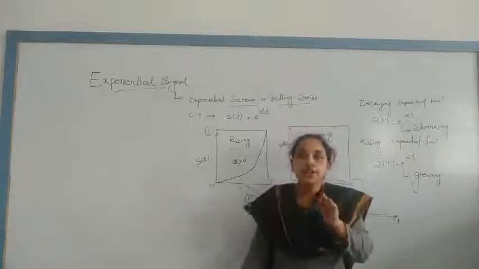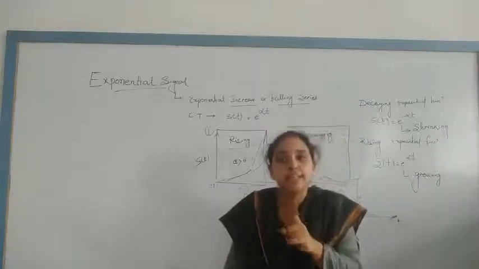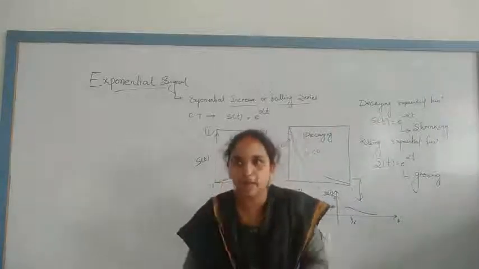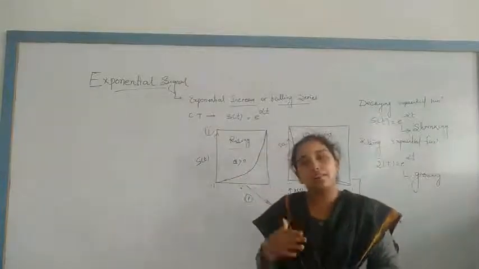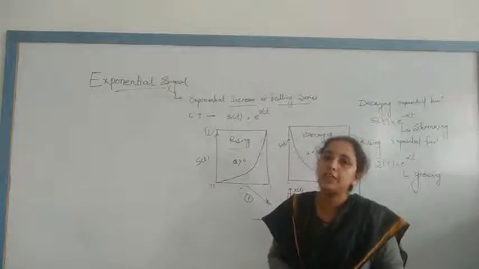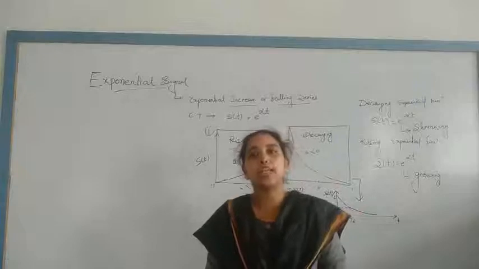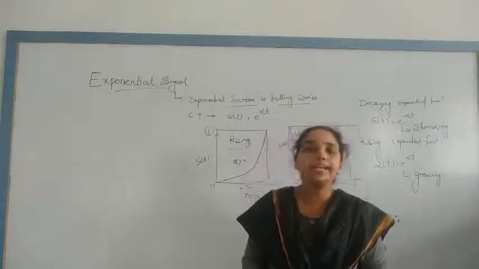Okay, the exponential signal models the behavior of many phenomena such as decay of electric signal across a capacitor and across an inductor.